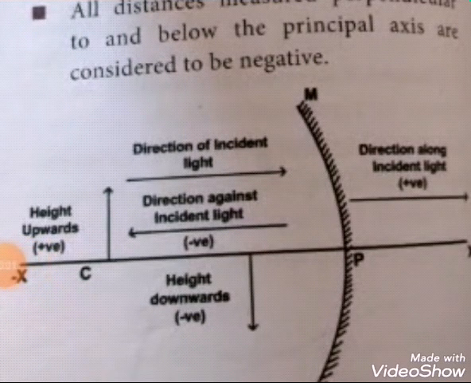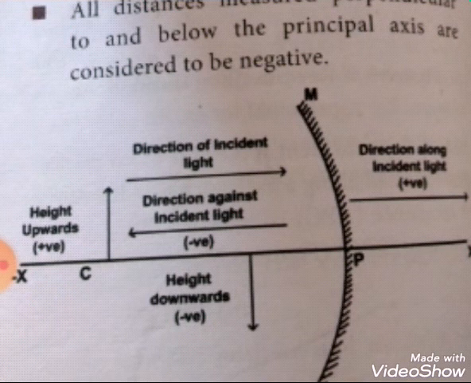Next one, sign convention for measurement of distances. We are going to see about the sign convention for spherical mirrors. You can see the concave mirror here. How can we predict the sign in forthcoming problems? Now, let us start with the first point.